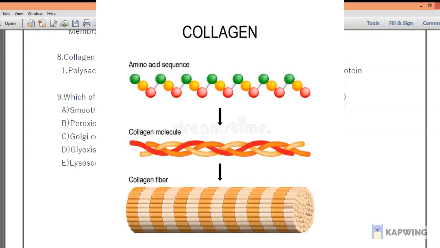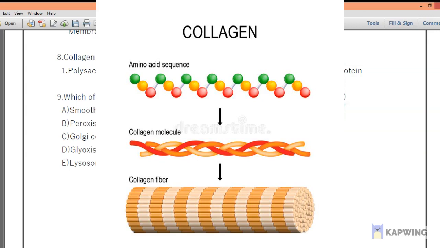So first point, it is a protein. Second one, it has a quaternary structure. You know that there are 4 structures in protein, so collagen has a quaternary structure. Third one, most abundant protein in human body. And fourth one, provides strength and support.